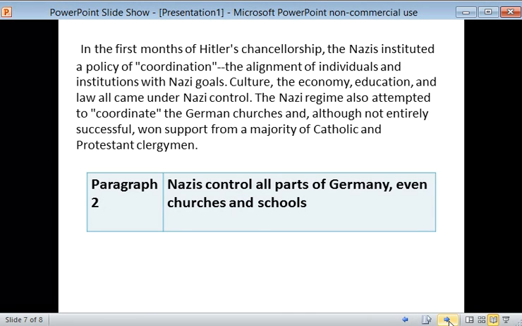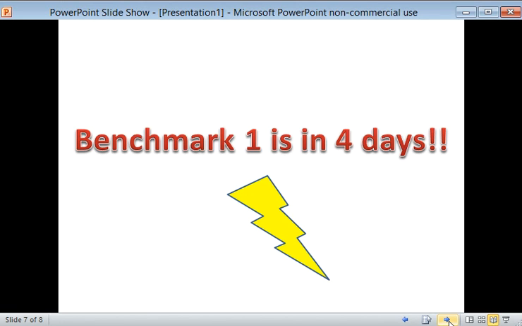Guys, what we're going to do now is finish reading the passage with your small groups and your teacher, and you will then go through and answer the multiple choice questions that follow. You will have 4 multiple choice questions for your guided practice and 4 for your prove-it. Remember that benchmark 1 is in 4 days, so stay focused and get ready to go.